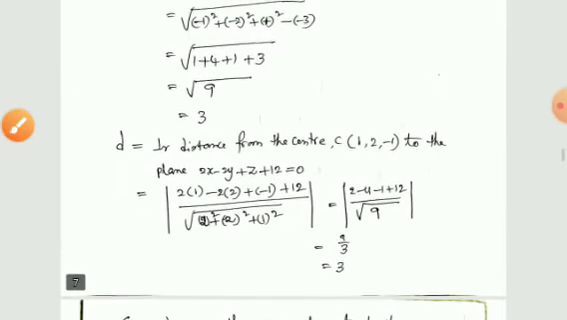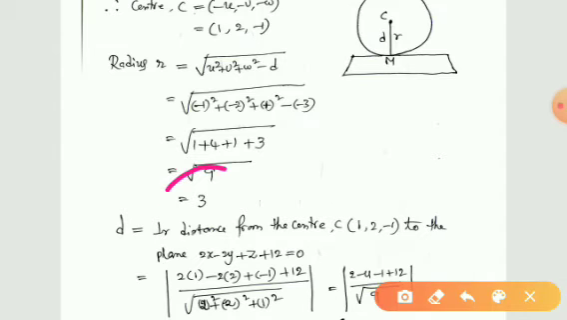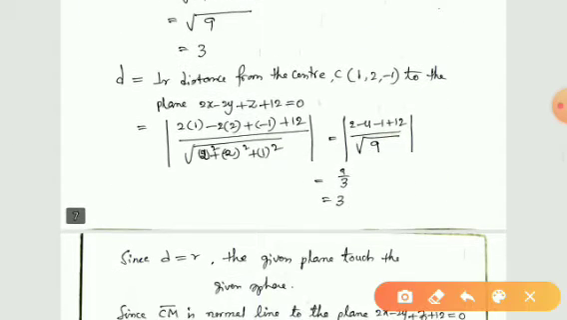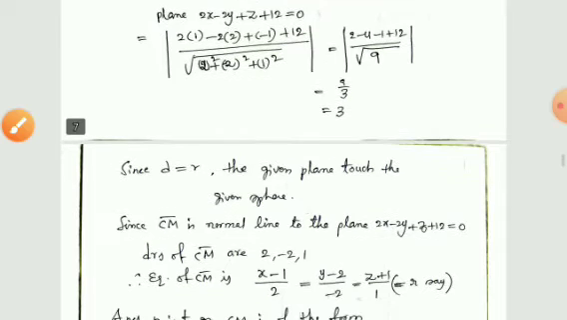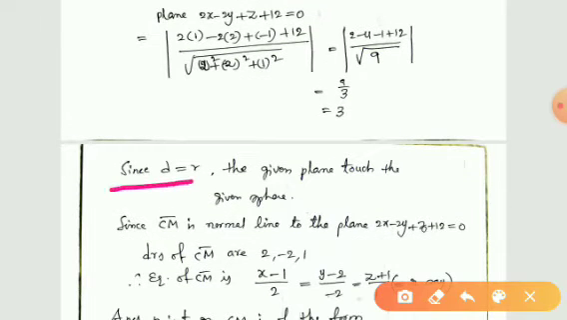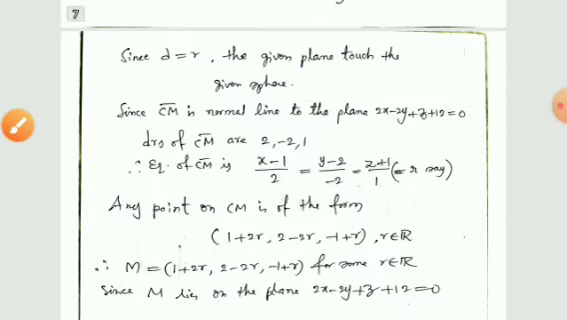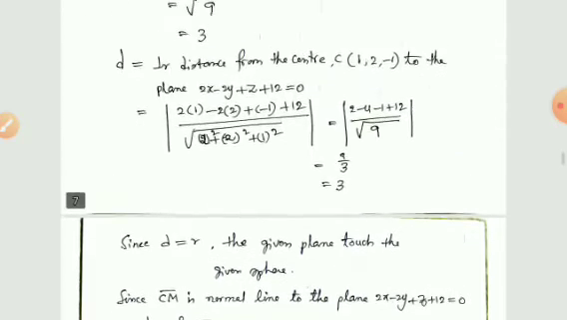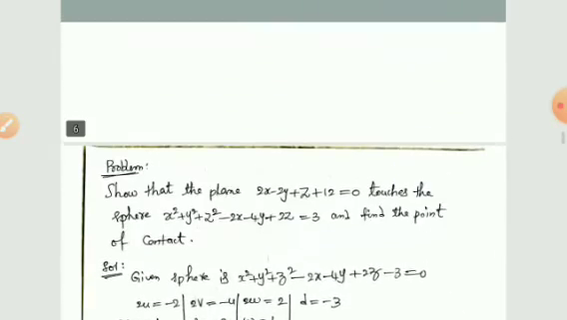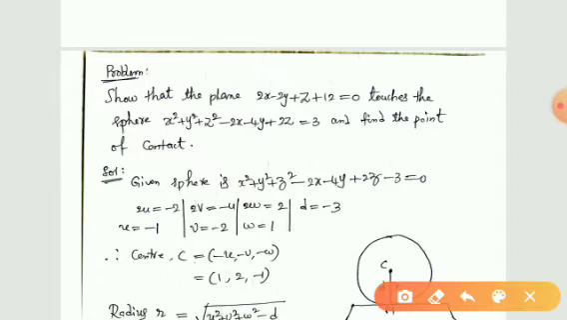Therefore what is r and what is d? R is equal to 3 and d is equal to 3. Therefore we can easily see that d is equal to r. Since d is equal to r, the given plane touches the given sphere. And also what we have to do here, we have to find the point of contact. It is given in the sum itself, find the point of contact.